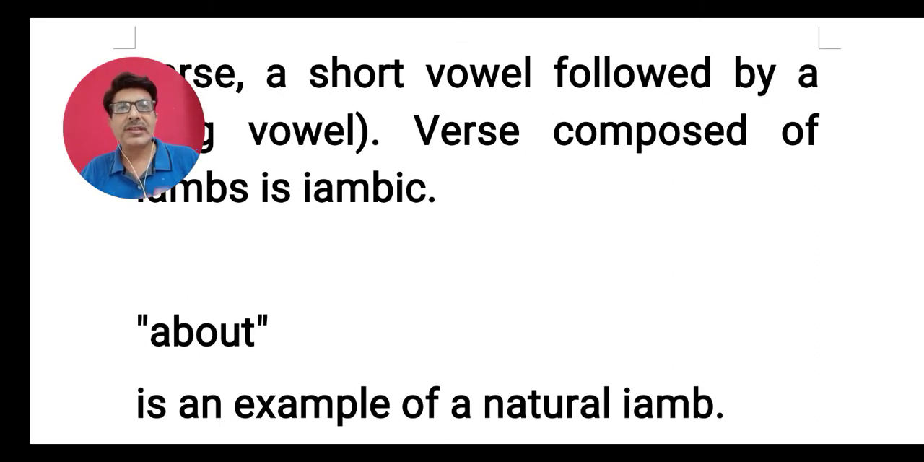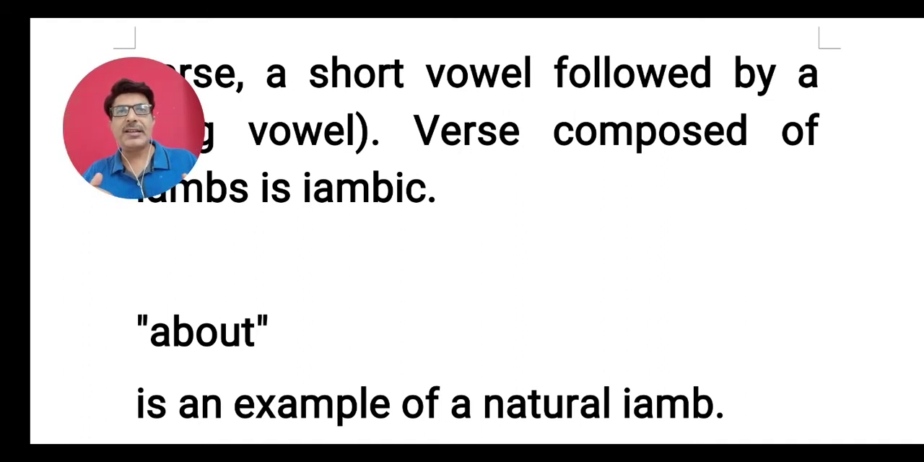About. This word about has two syllables. Syllable number 1 is a and syllable number 2 is bout. When you speak this word about, the first syllable is unstressed. It is a weaker syllable. And the second syllable bout is stressed. It is a stronger syllable.